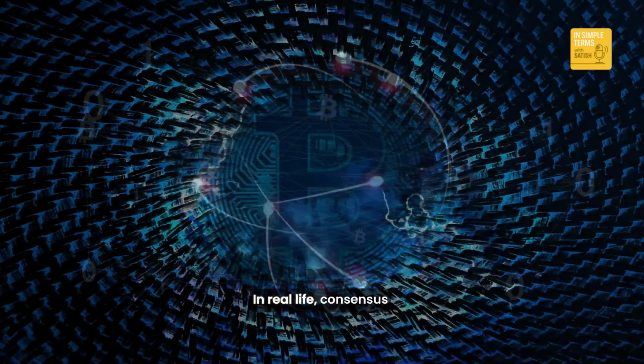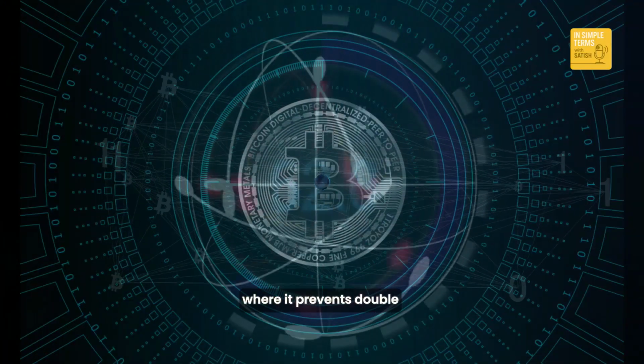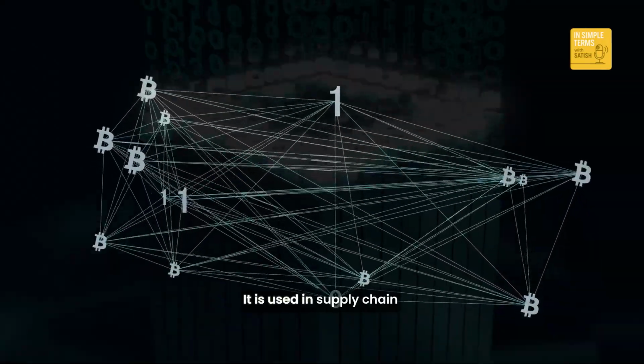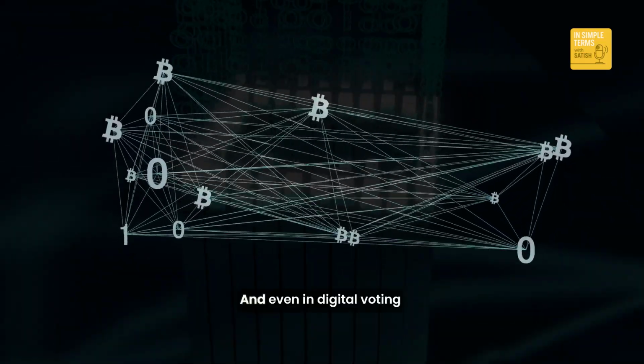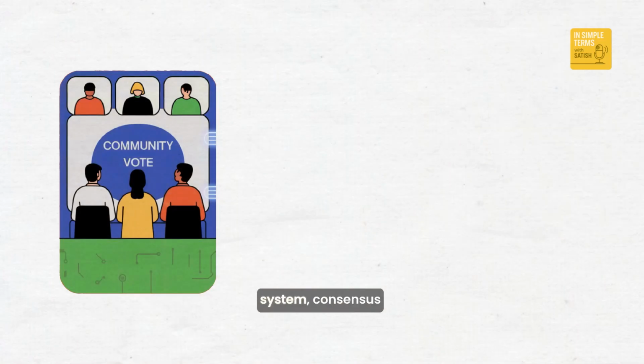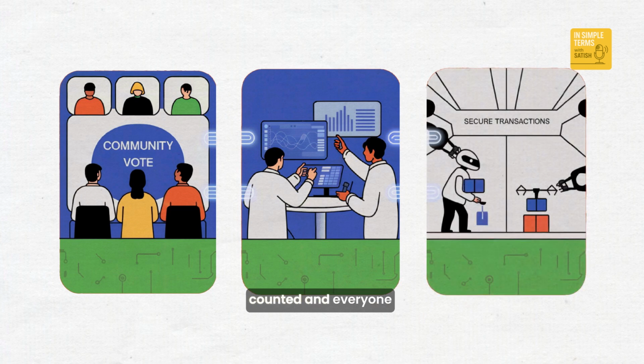In real life, consensus powers cryptocurrencies like Bitcoin, where it prevents double spending. It is used in supply chains where dishonest entries are rejected by the majority. And even in digital voting systems, consensus ensures that only valid votes are counted and everyone sees the same result.